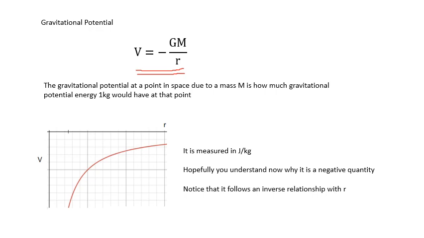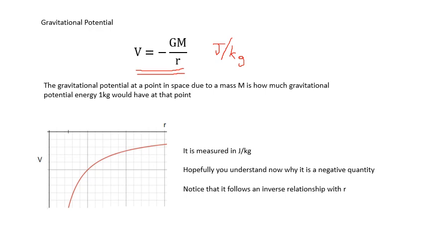So remember it's negative, and remember it's joules per kilogram. So the gravitational potential at the surface of the Earth is minus 62.5 times 10 to the 6 joules per kilogram.